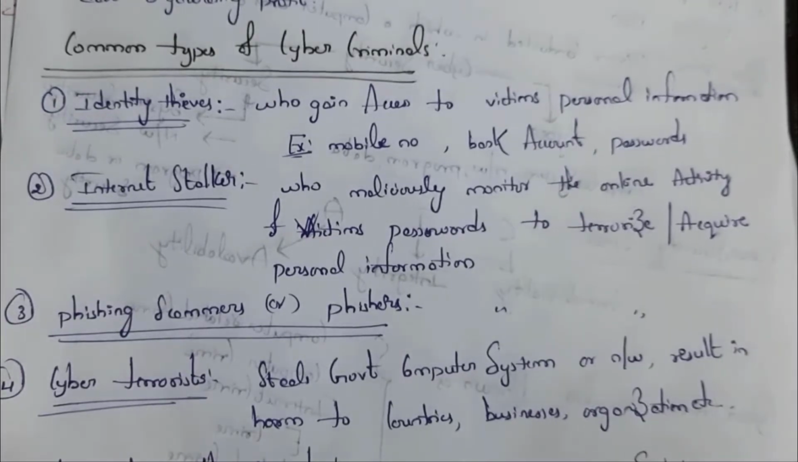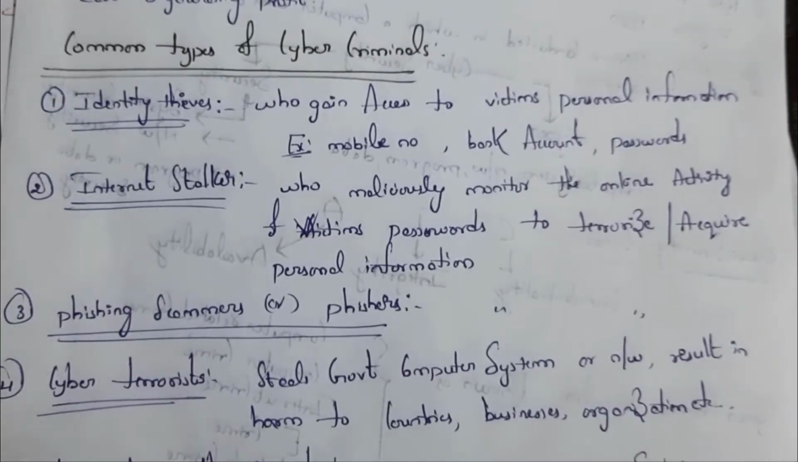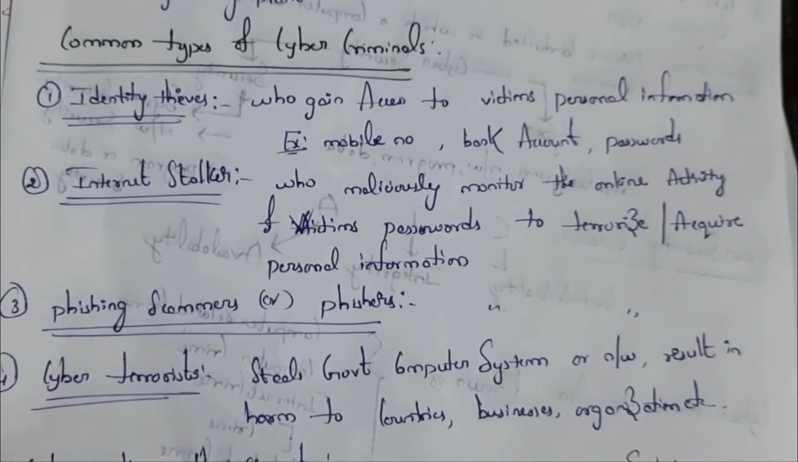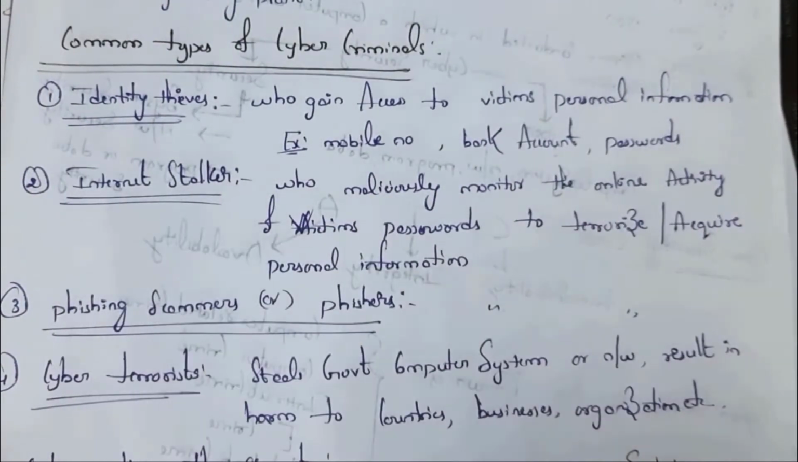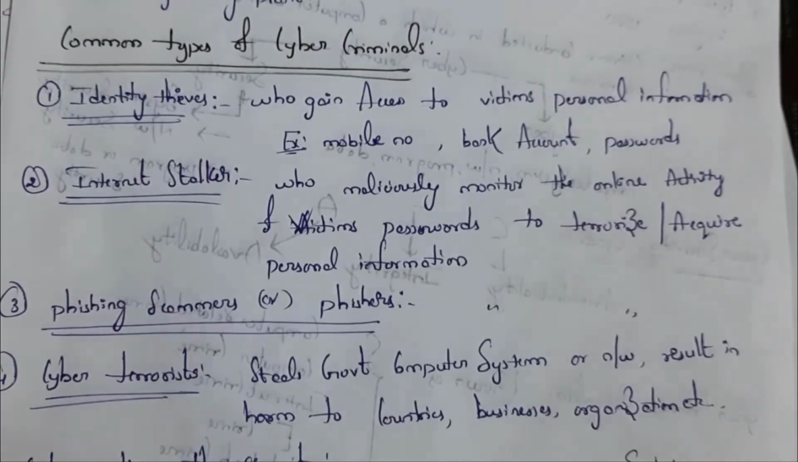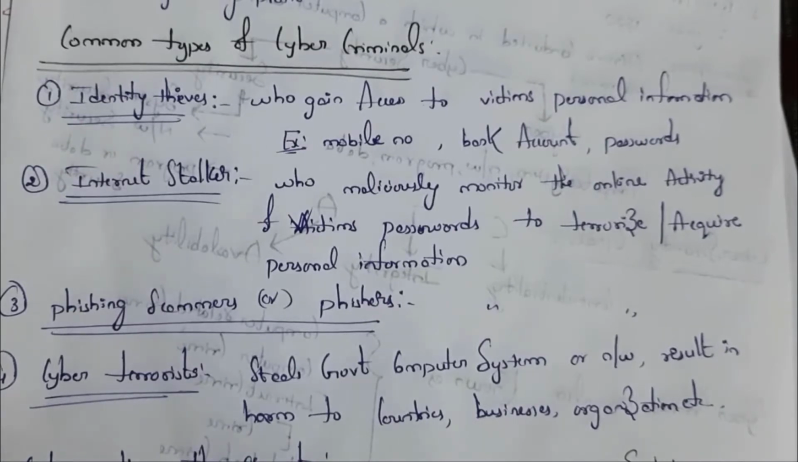First one is identity theft. Identity theft is a hacker who gains access to a person's personal information. Someone who gains access to the victim's personal information is known as identity theft. Example, someone who gets access to mobile numbers, bank account, passwords, etc. All these are examples of identity theft. For example, I'm a hacker and I just want to hack my friend's Facebook account. It is an example of identity theft.